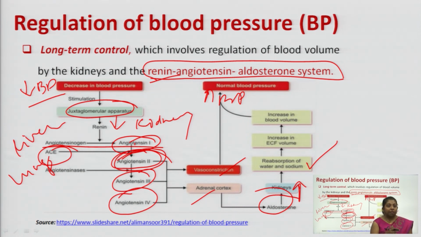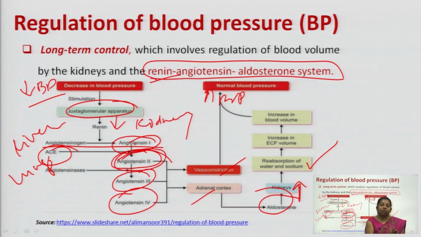Now the third point that we have gone through in this slide is your blood pressure. Your blood pressure is of two types. We can distinguish it as systolic blood pressure and diastolic blood pressure, but when we say blood pressure, we talk about systolic and diastolic together. Systolic is the one where your heart is contracted, due to contraction of your left ventricle preferentially.